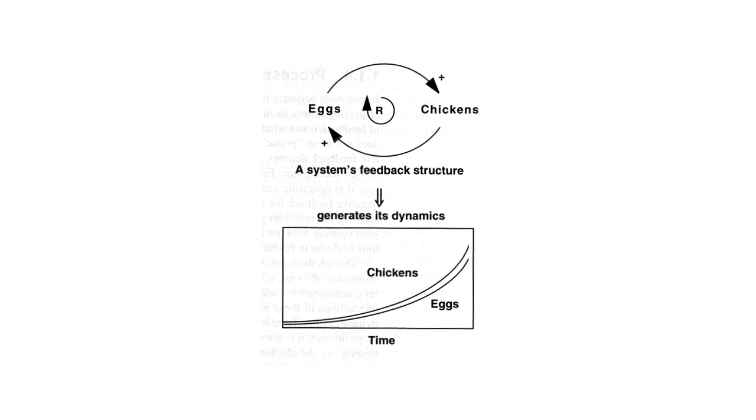Now, we've got the arrows. These two are connected in a causal way, and the polarity of that causal relationship is positive. And there's a feedback. Eggs go up, chickens go up, eggs go up. So the cycle goes around in this direction, and this R means reinforcing.